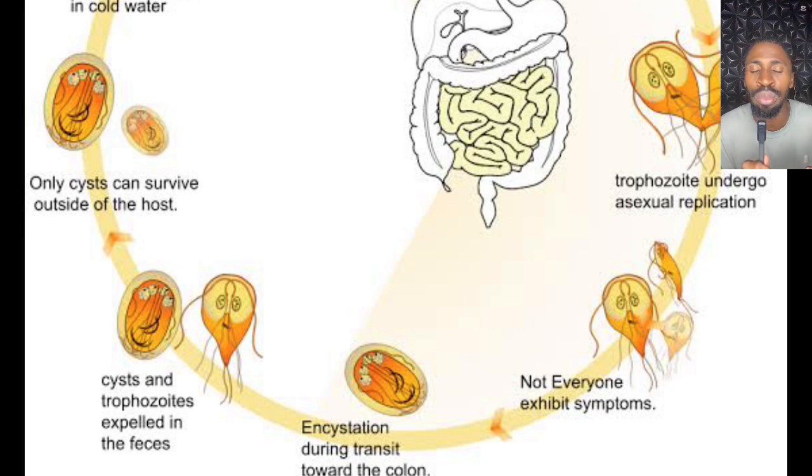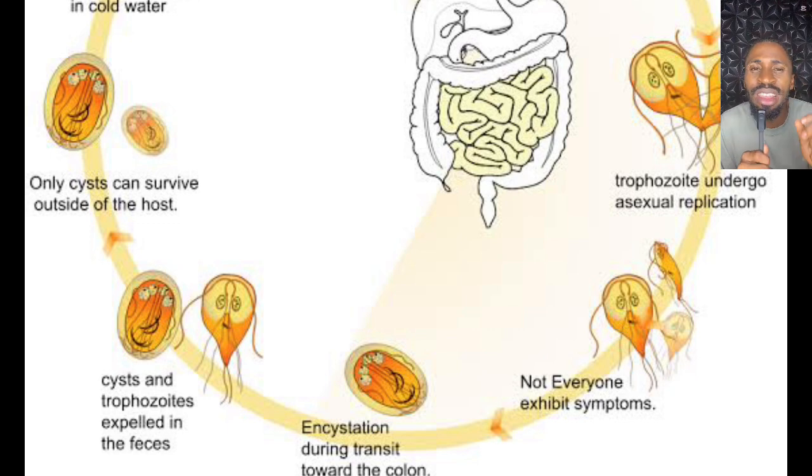In the large intestine, the presence of mucus secretion and the large intestine enzymes cause what? Encystation. Now don't forget, at first it was a cyst. They open up to form a trophozoite. Now after the trophozoite passed from the small intestine to the large intestine, it is also acted on by the pancreatic proteases in the what? Large intestine, and also some mucus secretion. Then encystation occurs, because anytime the trophozoite or the Giardia lamblia senses a harsh environment, it encysts.